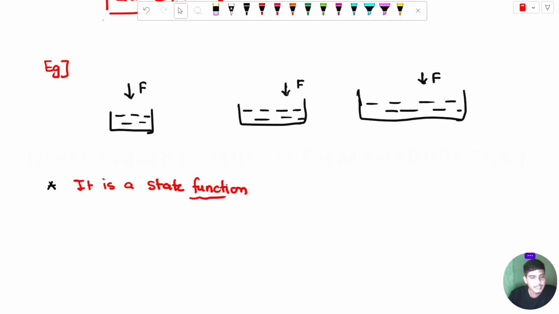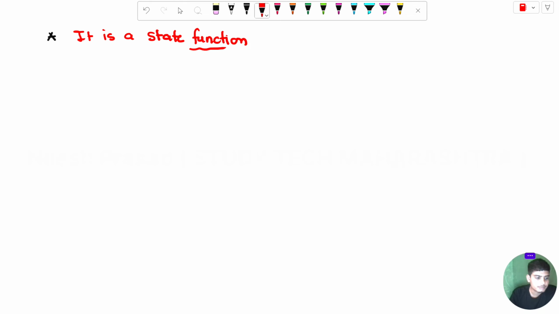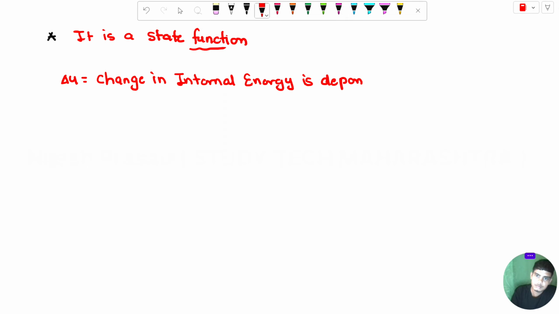If we consider internal energy, like delta U, delta U is nothing but the change in internal energy. For a state function, the change in internal energy depends on the initial and final point.